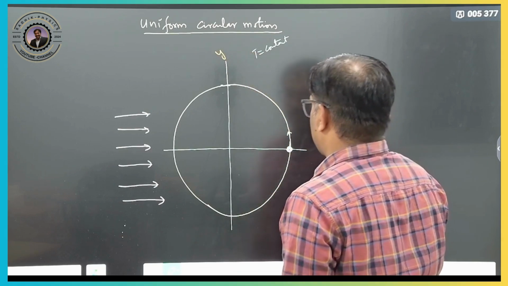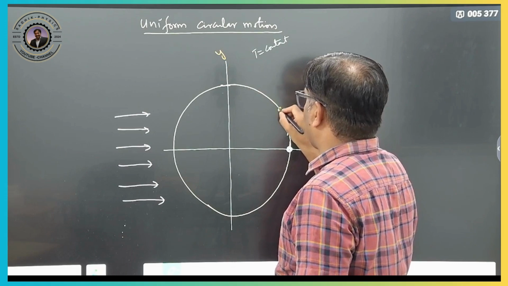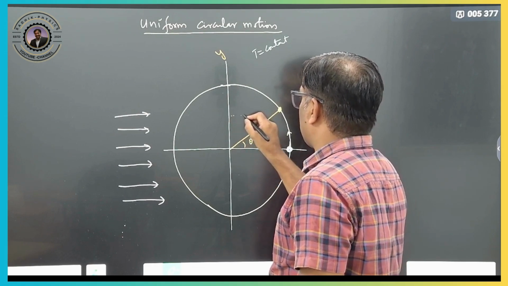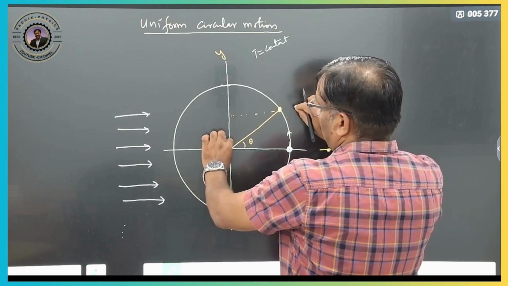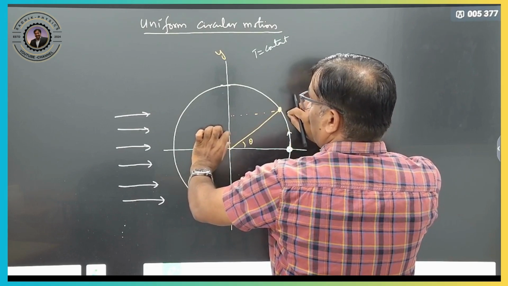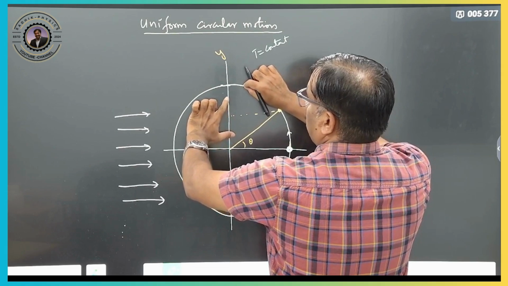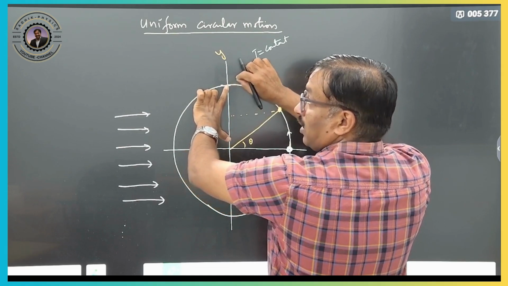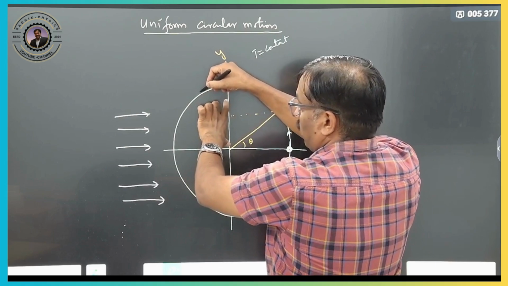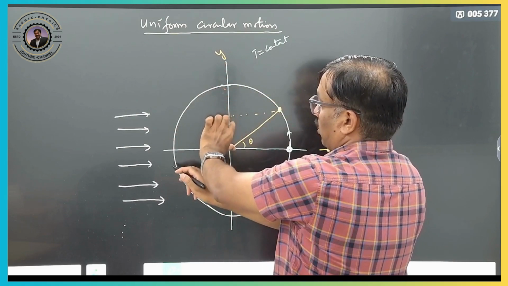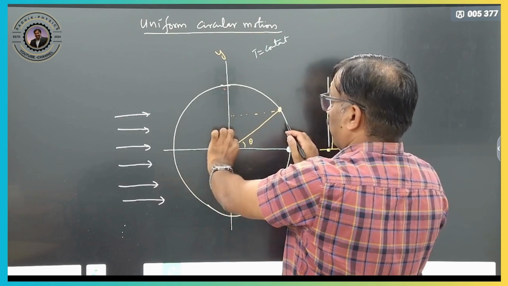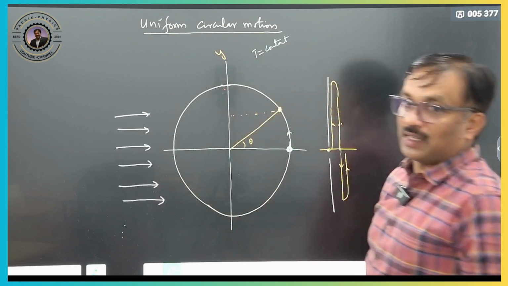That means, what is the projection on the y-axis now? We'll take the particle at this point, and when it comes to here, it is making an angle theta. Try to observe my hand here. When the particle is going, it goes to here, and it is maximum at this point. Now the particle is coming here, going down, coming to the mean position again, and going down again. Therefore the y projection is said to be like a simple harmonic.